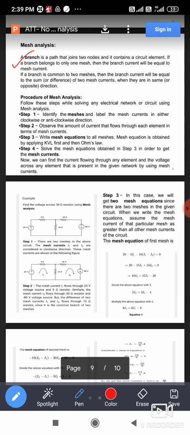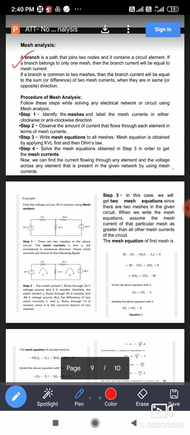Now the procedure here also, we have to follow the procedure of mesh analysis. So the mesh analysis also has 4 steps. So first step is what? Identify the number of meshes present in the given network. So how many meshes are present, that you have to identify. Okay, minimum 2 meshes will be there. If they want to ask a question on mesh analysis, minimum 2 meshes should be there. Okay, in the circuit maximum 3. त्याच्यापेक्षा जास्त कॉम्प्लिकेटेड क्वेश्चन्स ते विचारत नाहीत.